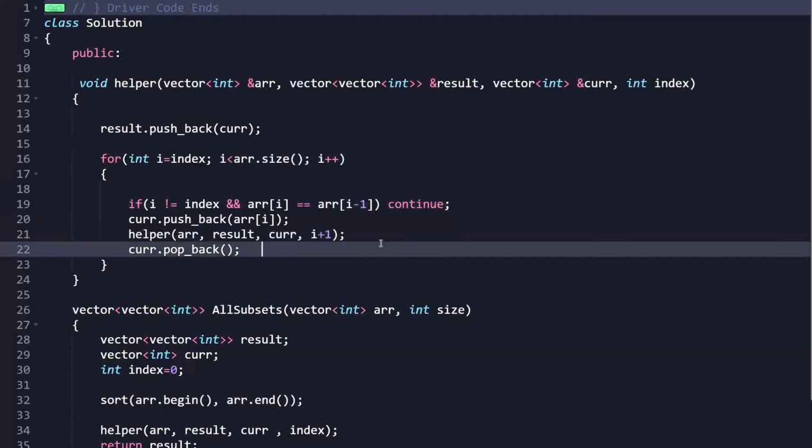So I hope the logic part is clear for you, the code part is clear for you. I have provided the code in the comment section, in the description, so you can just check it from there. It is there for your reference.